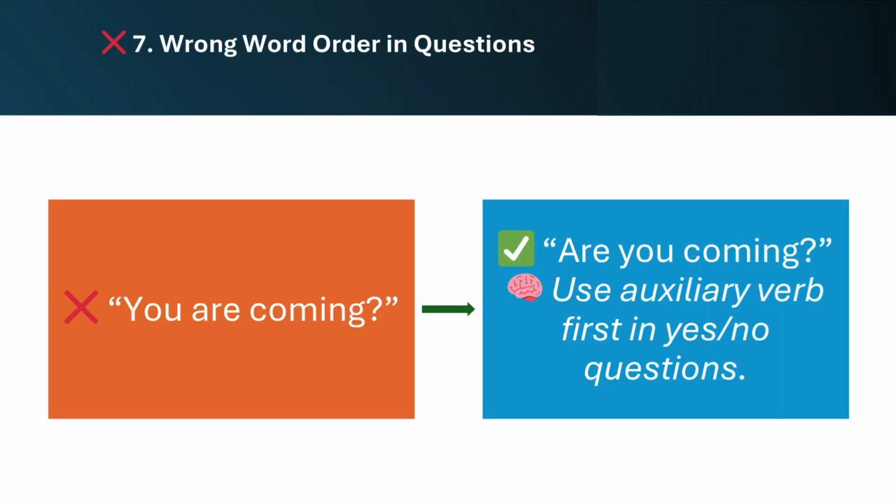And the next mistake that we're going to talk about is wrong word order in questions. For example, many people say "you're coming?" when they're asking a question. We have to make sure we use the auxiliary verb first in yes or no questions. The correct version is "Are you coming?"